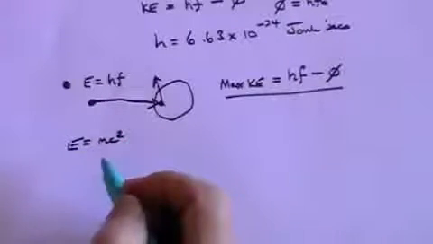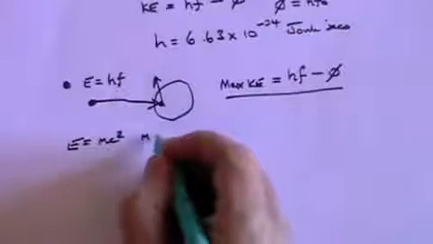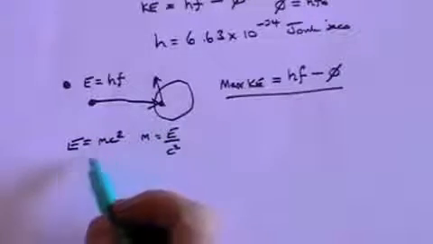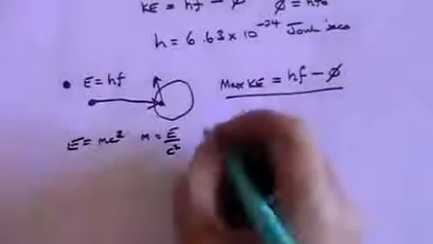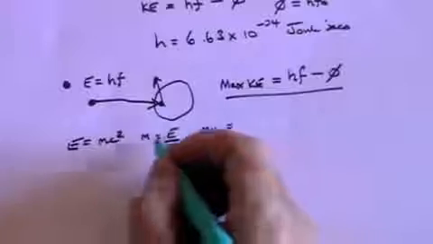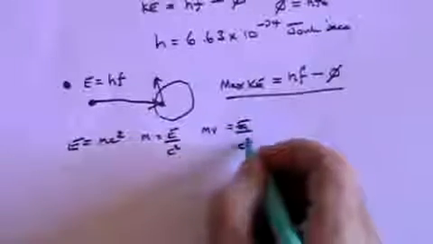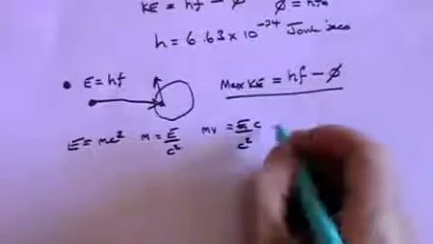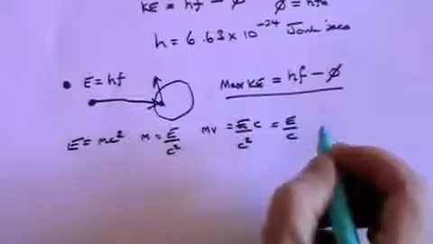Well, de Broglie gets around that by saying that the mass is kind of equal to E over c squared from this equation. So now if you want momentum, mv, that equals m, which is E over c squared, times the velocity, which for light, of course, is c. And that equals E over c.